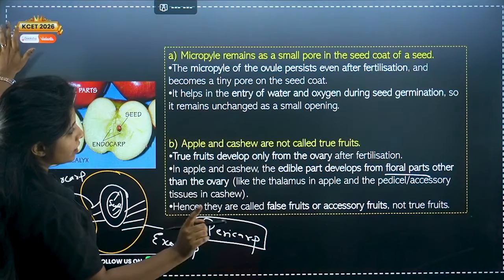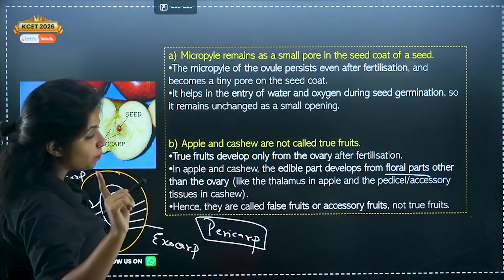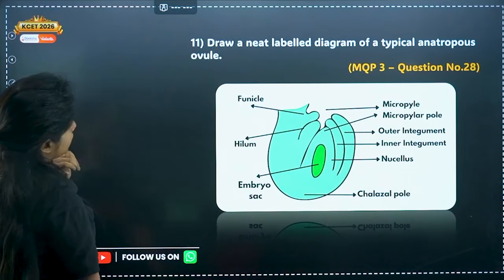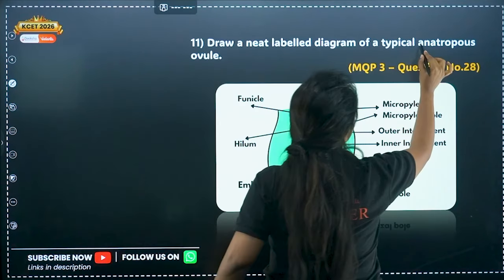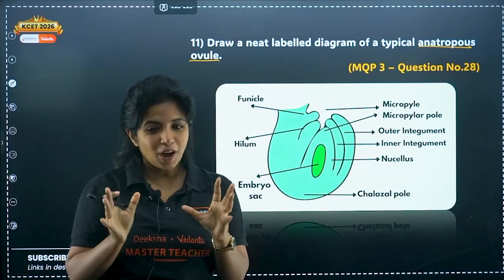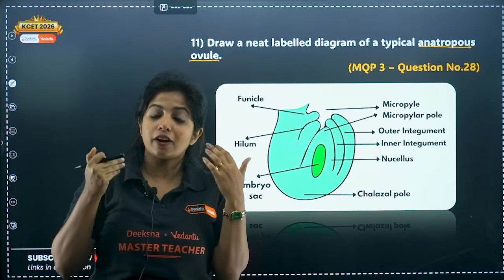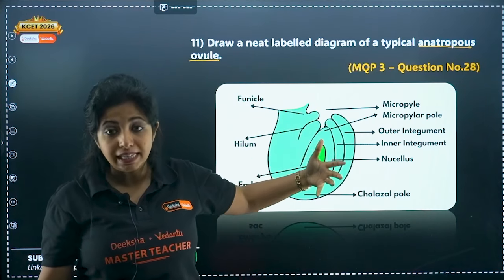So that is also done. A 2-marker question is done. You get your 2 marks with that: apple, thalamus, and in cashew, pedicel. Okay? Next question is, draw a neatly labeled diagram of a typical anatropous ovule. Anatropous ovule means ulta ovule. So now, my dear children, first of all, we will see what is the structure of an actual ovule, and then we will see the structure of an anatropous ovule. It will be easy then.